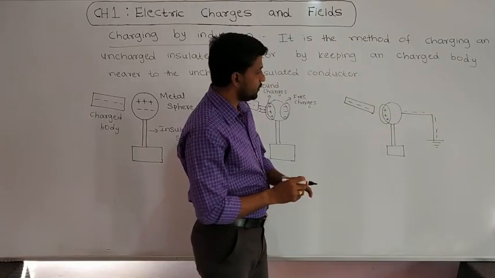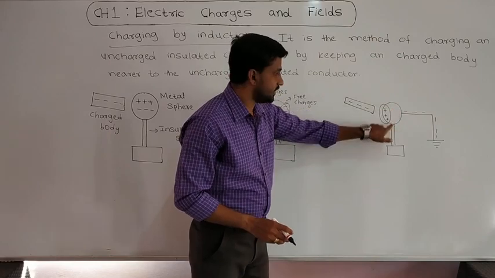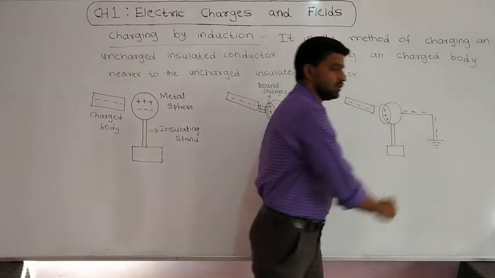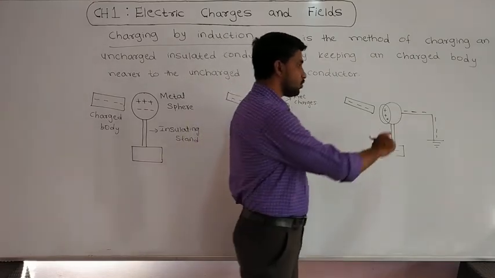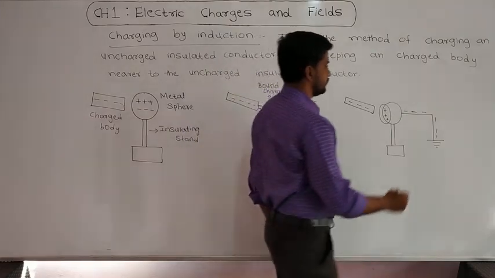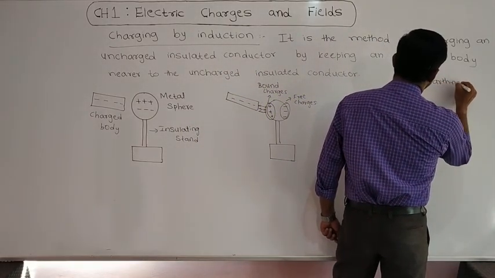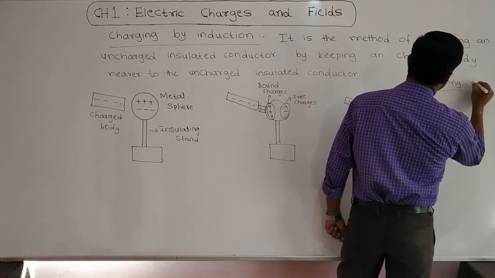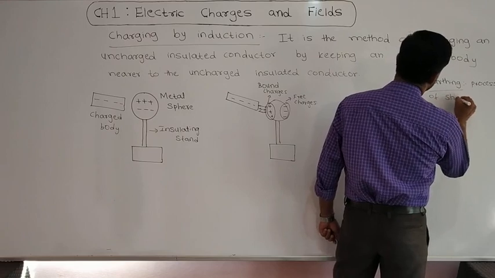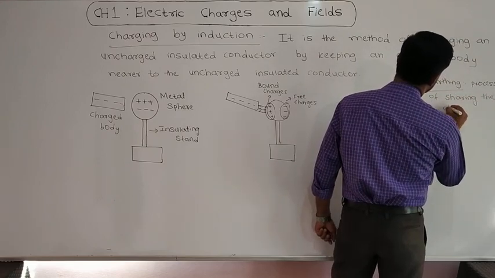Because of a deficiency of charges in the metal sphere, there will be a transfer of charges to the earth. Now this process of sharing of charges with the earth is called earthing. Earthing is nothing but the process of sharing the charges with the earth.